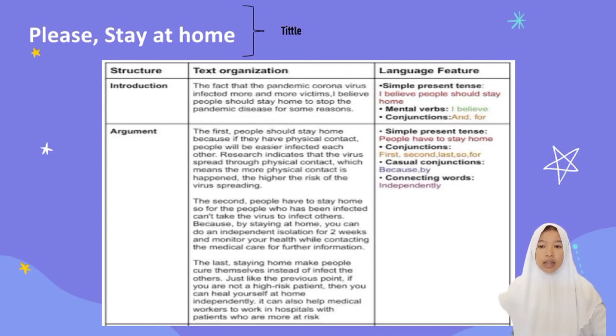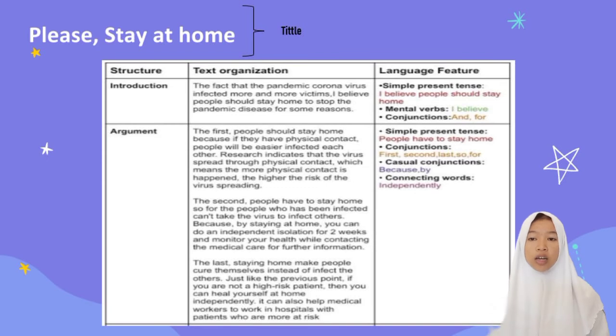Research indicates that the virus spreads through physical contact, which means the more physical contact happens, the higher the risk of the virus spreading. The second, people have to stay home.